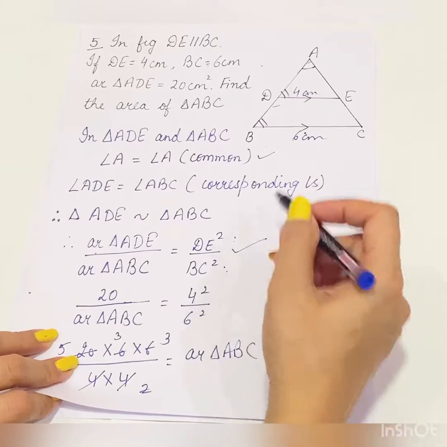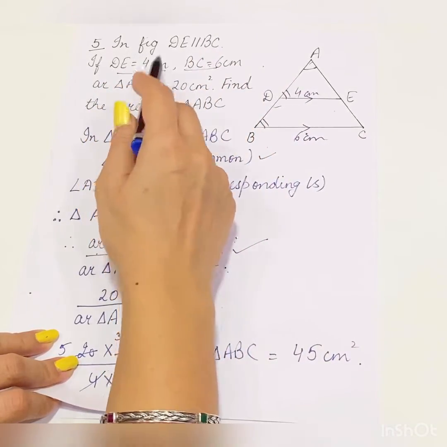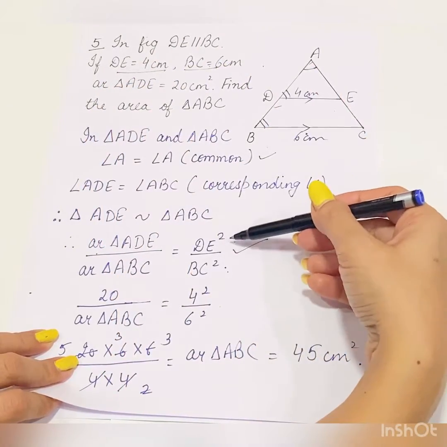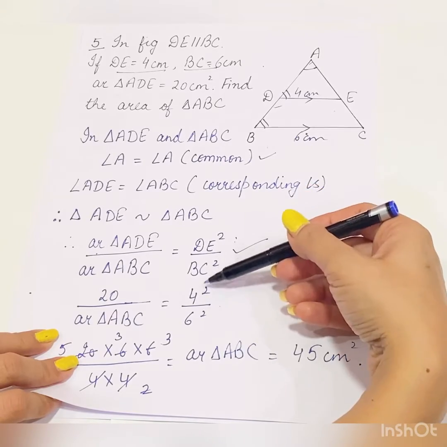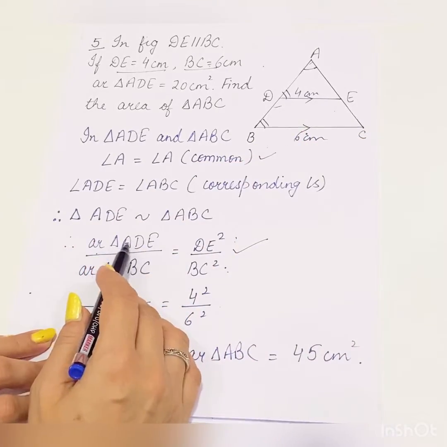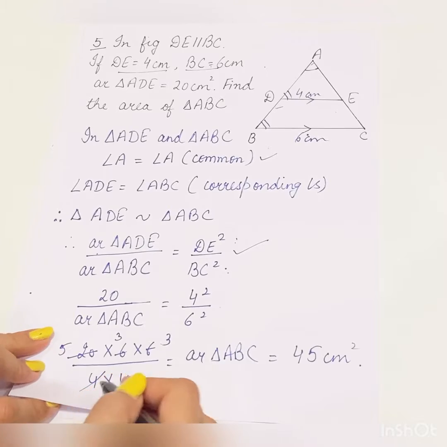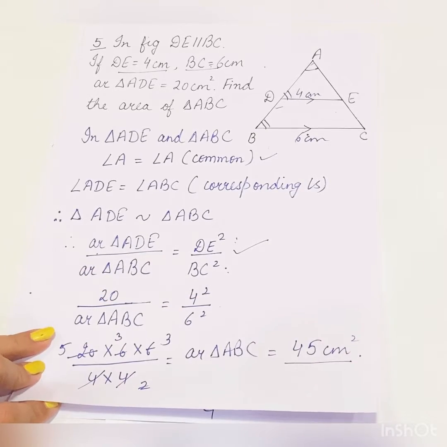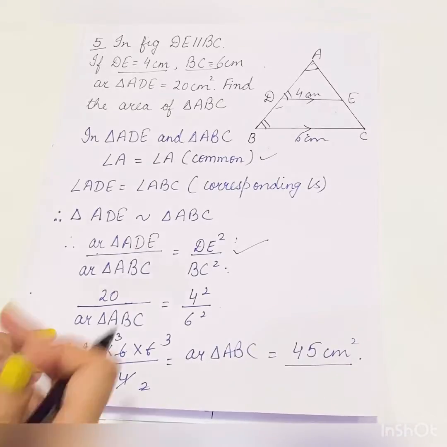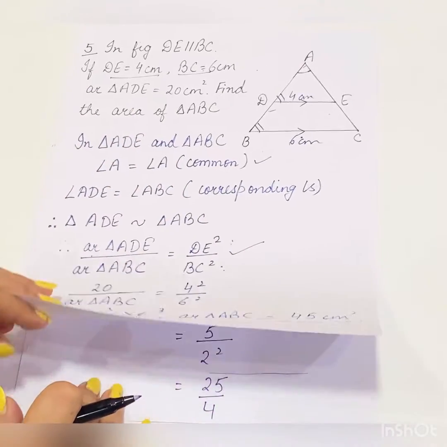Whatever sides you take, you have to take according to what is given to us, right? So DE is 4 centimeter, BC is 6 centimeter, area of triangle ADE is 20. On simplification, we get area of triangle ABC is equal to 45 centimeter square. So you just have to apply the theorem directly in the questions.